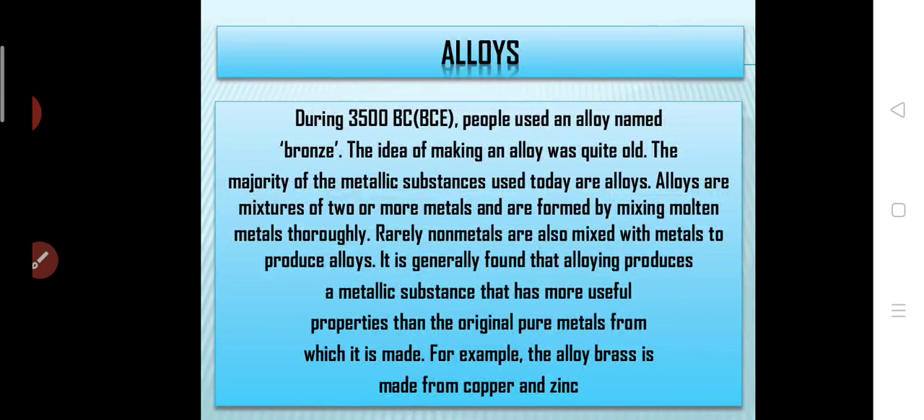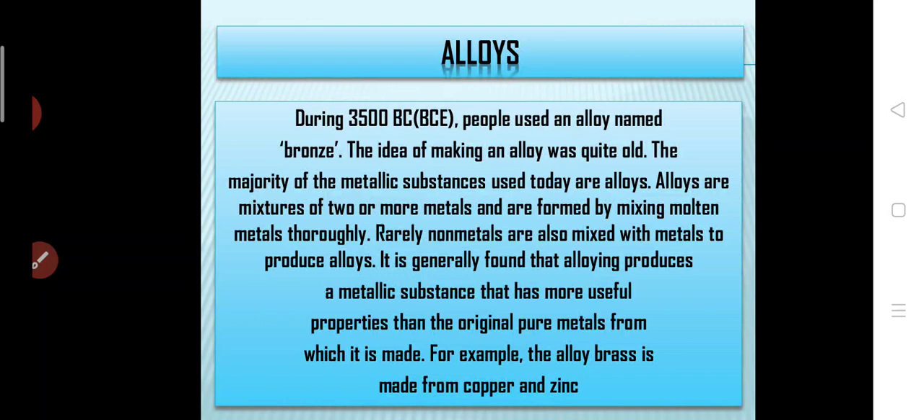Moving on to the last part of the lesson, which is alloys. This was discovered around 3500 BC, when people were using an alloy named bronze. So the idea of making an alloy is very, very old. The majority of the metallic substances used today are alloys only. Alloys means mixing metals, and if you mix them together, their strength will be increased. That is why we make alloys.